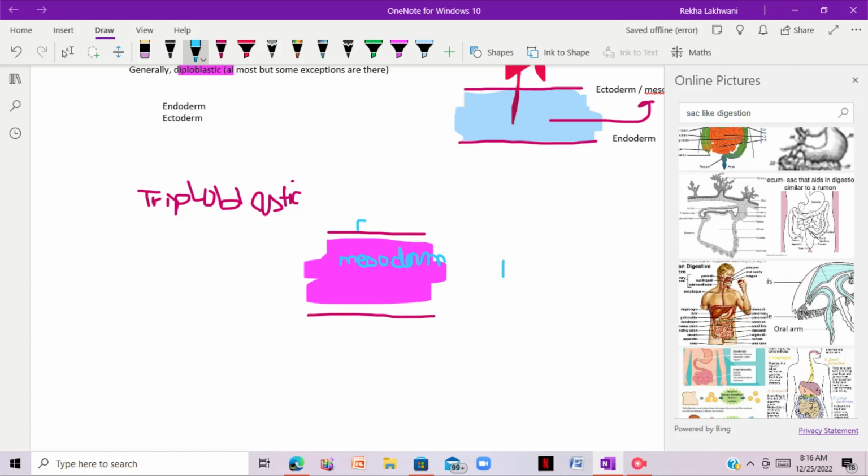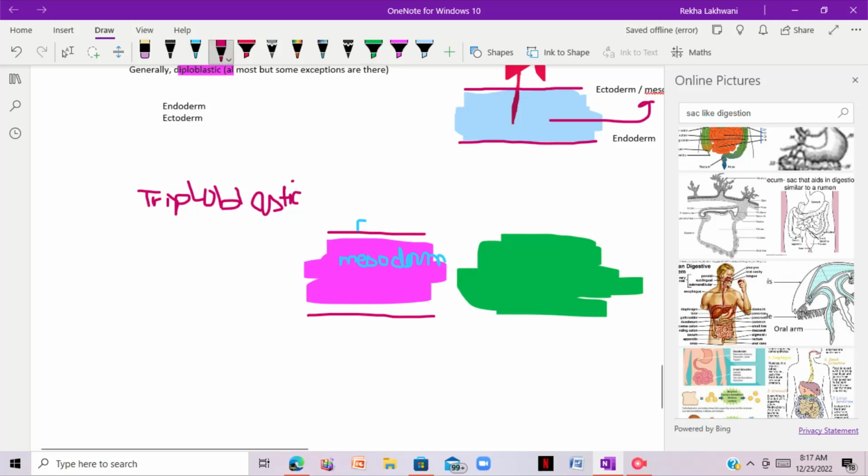So basically, organisms which have tube-like digestion are triploblastic, and organisms which have sac-like digestion are diploblastic. There are some exceptions too, like I said, planaria are triploblastic, and despite that they do sac-like digestion.